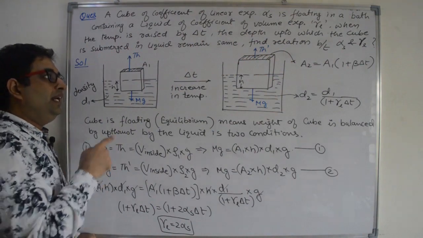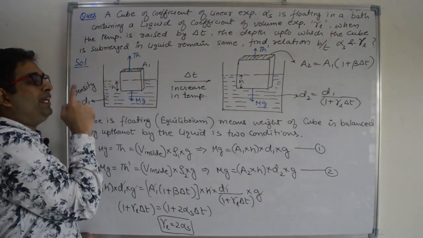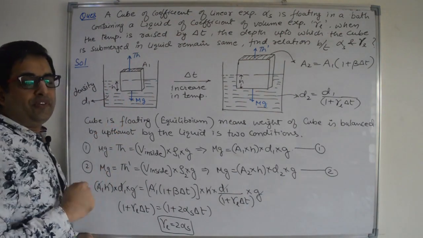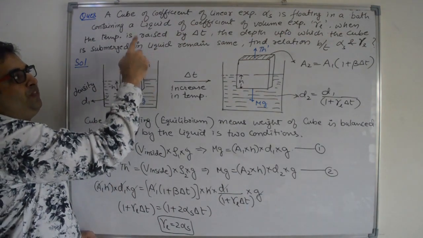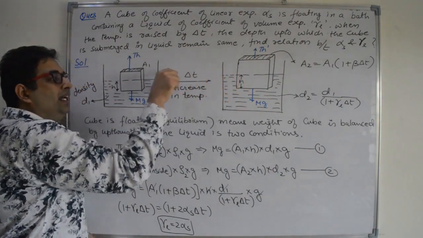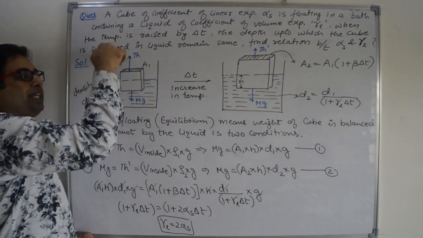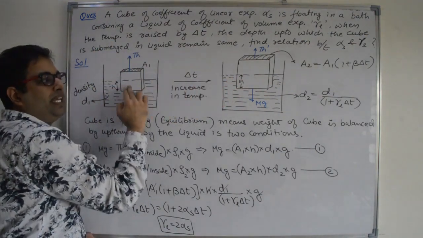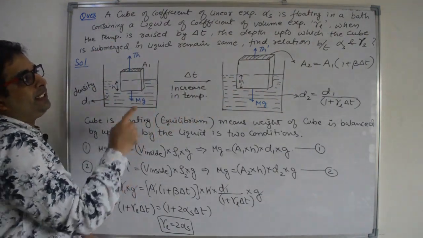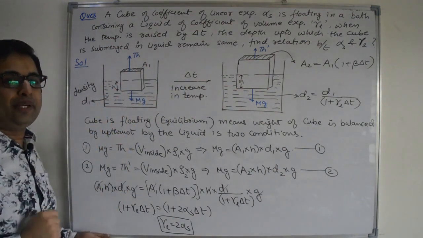So here alpha for this cube is given to you and gamma of the liquid is also given to you. And they are asking, when we increase the temperature, this depth h remains the same. That means the depth of the cube that is inside the liquid remains the same with increase in temperature. Then what is the relation between alpha and gamma of the liquid?